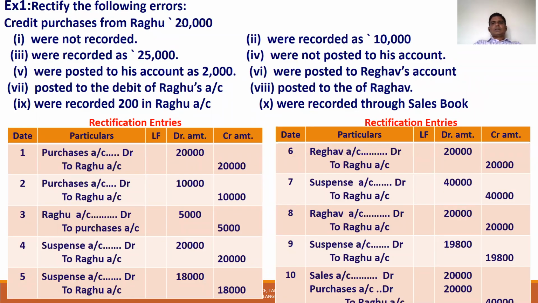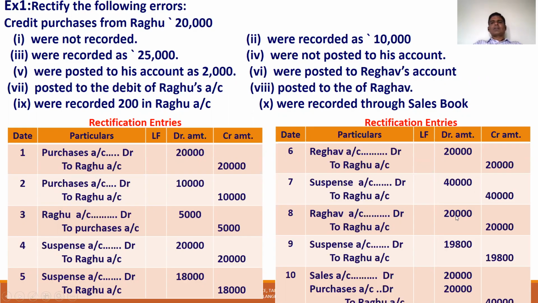So here the entry is, they posted to Raghav instead of Raghu account. Instead of creating Raghu account, they created Raghav account. So to rectify, debit Raghav account. Raghav account erroneously created.